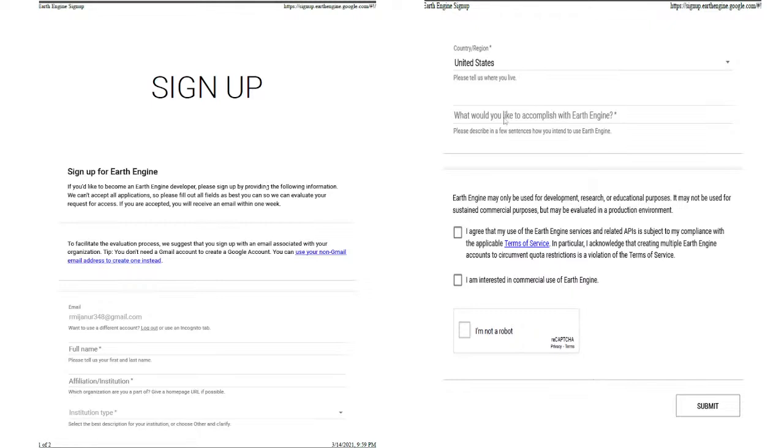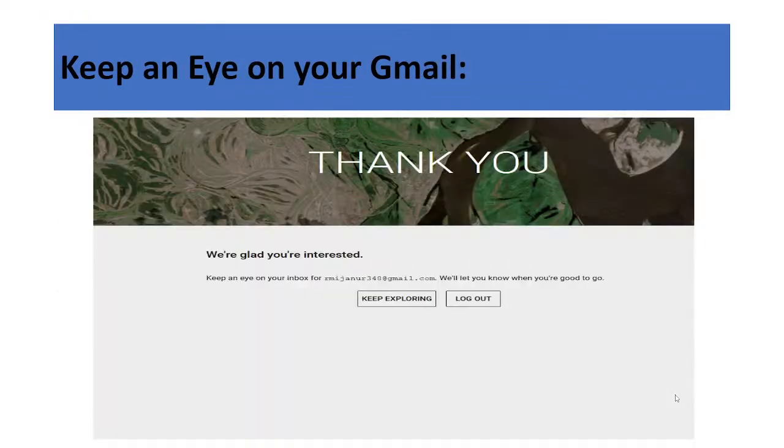And what would you like to accomplish with Earth Engine? Try to give this answer in four to five sentences. Then you can get immediate access on successful registration. Then I agree, click on here. And I am interested in commercial use, I am not, so I do not click that. Then click submit, and then you can easily check your email.